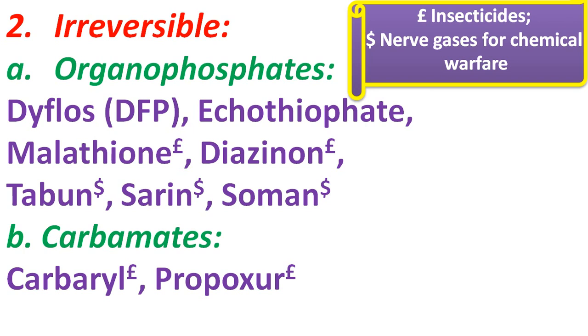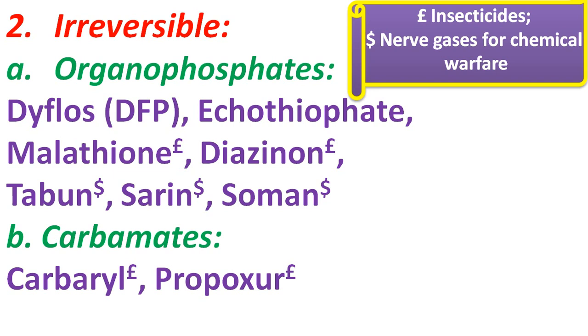Coming to the next class of anticholinesterase agents, that is irreversible anticholinesterase agents. This can be memorized by the two words organophosphates and carbamates. So carbamate was common to the earlier class also. In this case also carbamates are present, and here organophosphate is the new class.